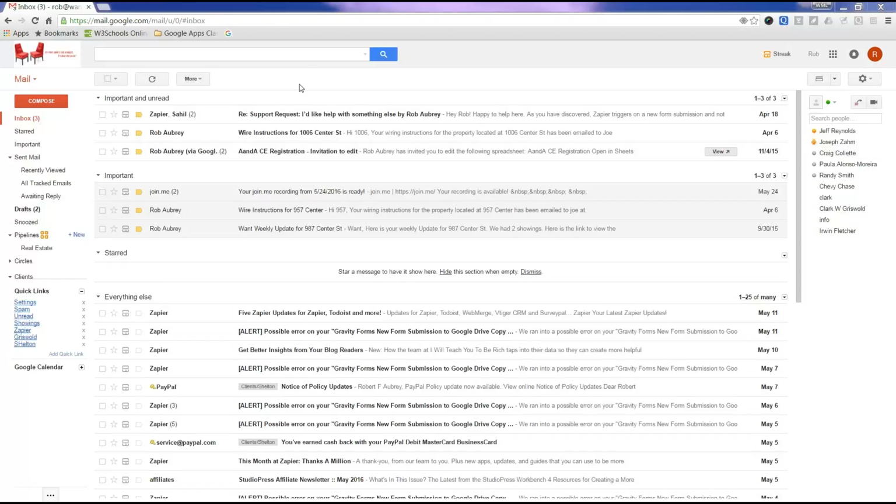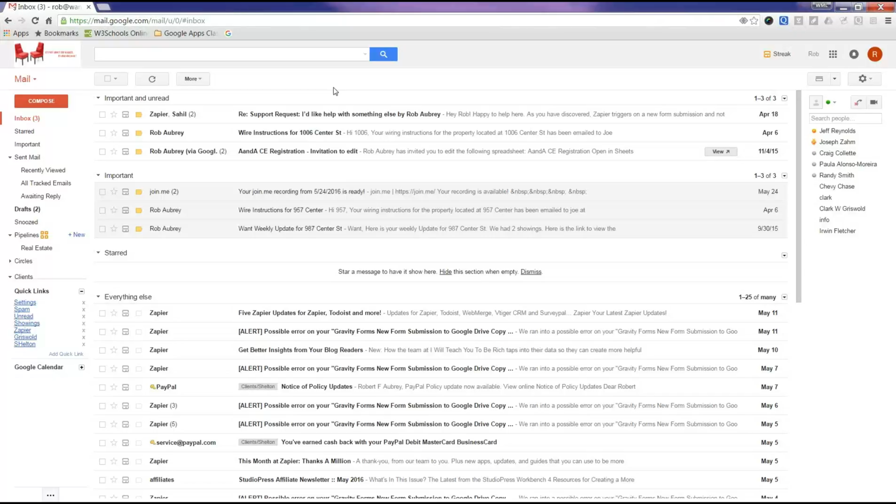So what I like to do is use labels, and then what are called nested labels, or another way of saying it, a sub label. They just call them nested. I wish they would get uniform on this, because in contacts they're groups, in email they're labels, and in Drive they're folders. I wish they would get a uniform way of thinking and call everything the same.